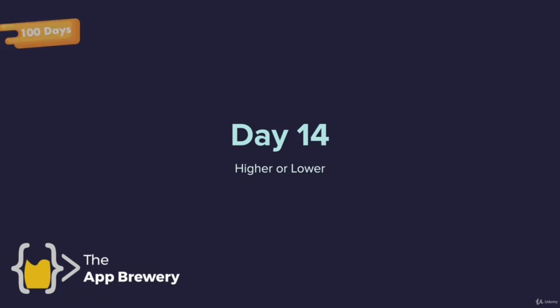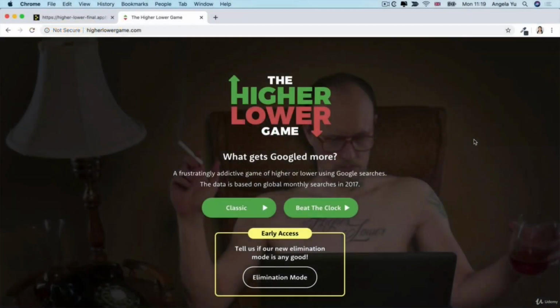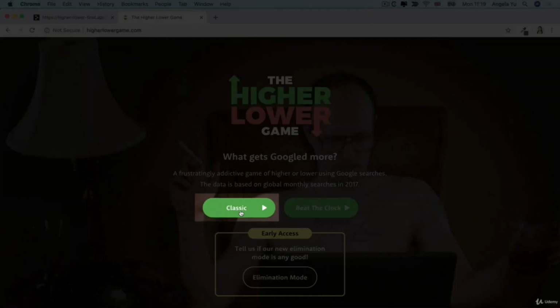Guys, welcome to day 14 of 100 Days of Code. Today you're going to spend building an exciting game called Higher or Lower. And if you want to have a go at it, just go over to higherlowergame.com and click on Classic.